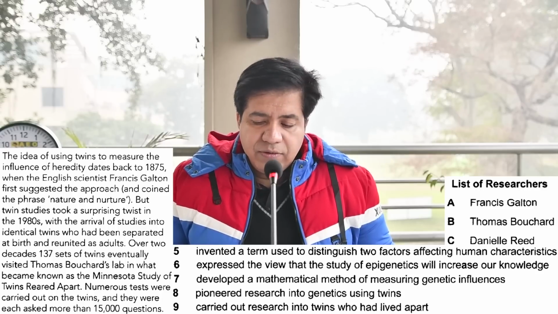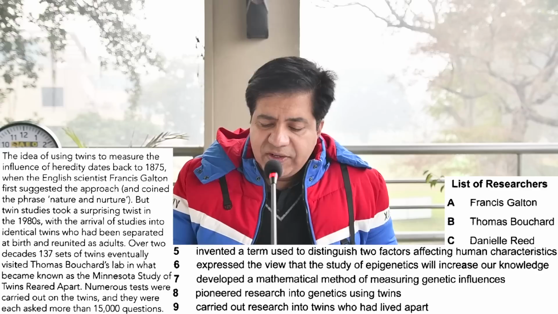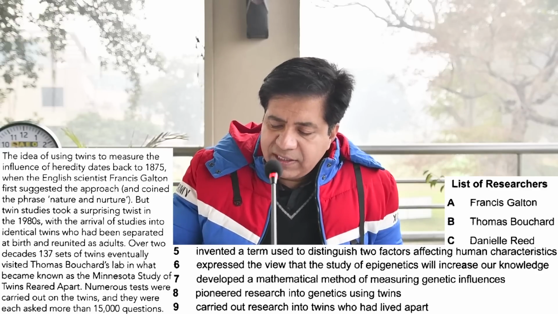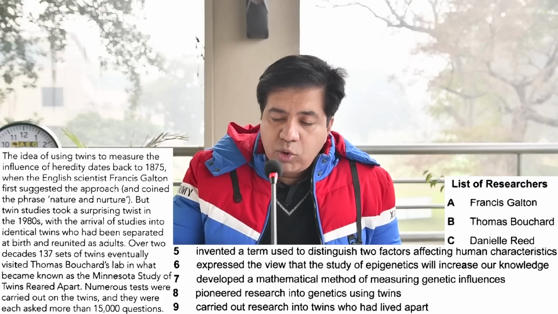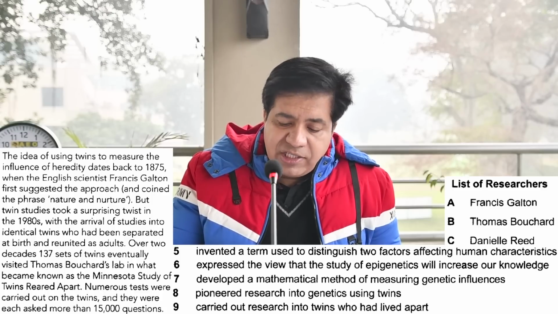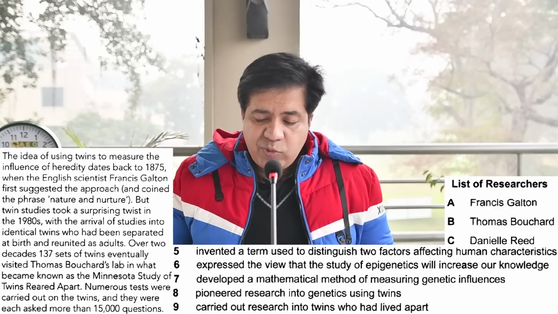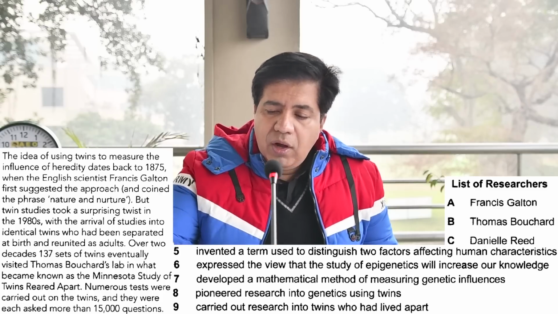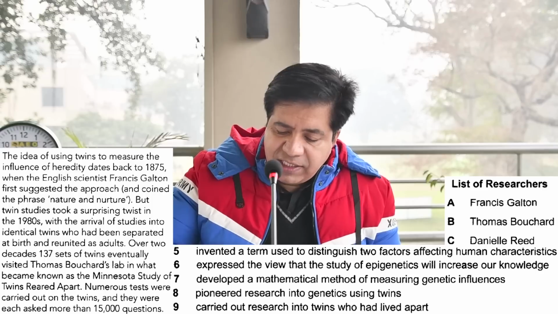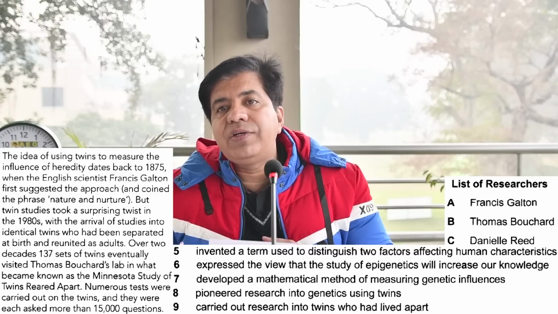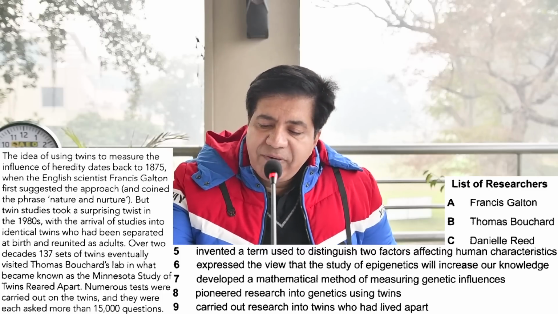Read questions. Question number 5. Invented a term used to distinguish two factors affecting human characteristics. Now, coined the terminology means he invented a term. That is question number 5. Okay, now let's find these two factors affecting human characteristics. Read on and you will find.